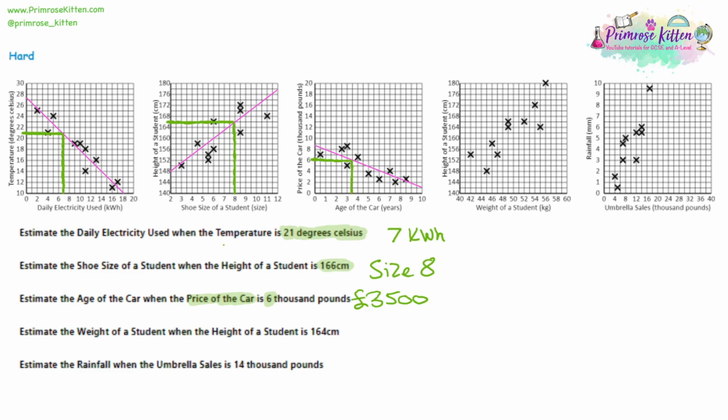Moving on to question 4. Again, line of best fit first. Just double check it makes sense. I've got 5 below the line. I've got 6 above the line, but they're a little bit closer, which will cancel it out. So that should be a decent line of best fit.